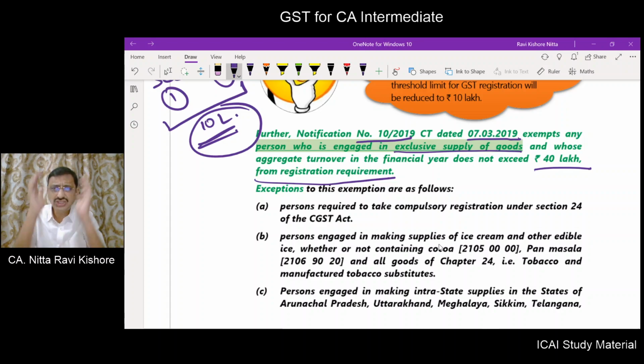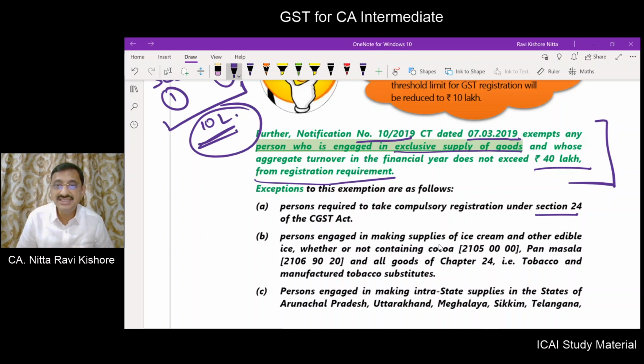You are making exclusive supply of goods, and your aggregate turnover does not exceed 40 lakhs. You are exempt from registration. But this notification is not applicable to certain categories of persons who are required to take compulsory registration under section 24. For them, this notification is not applicable.